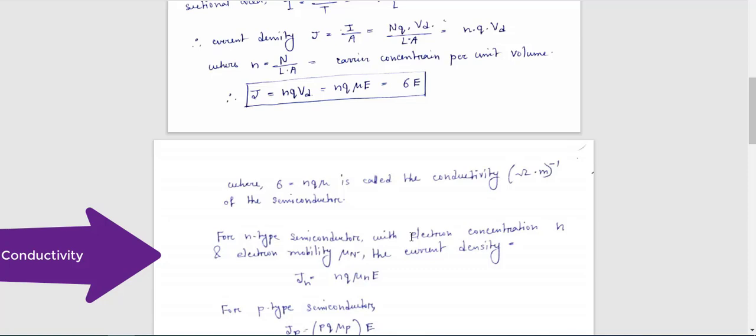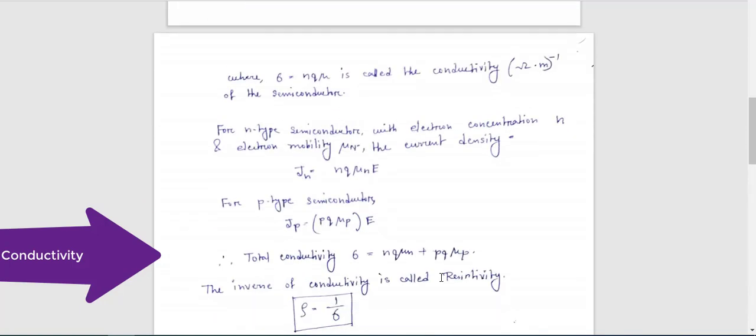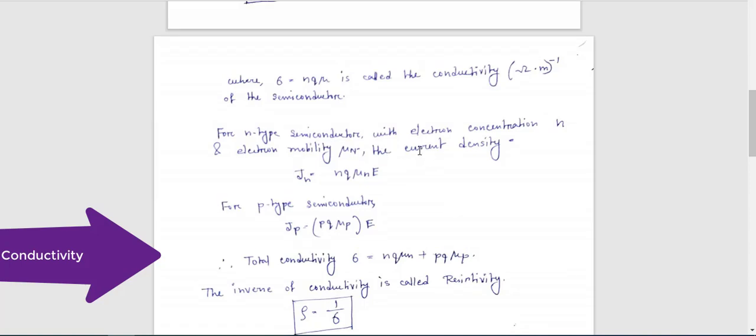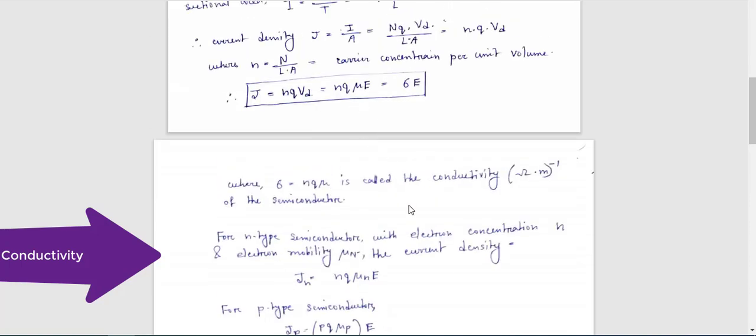Electrons are the majority carrier, and for a P-type semiconductor, holes are the majority carrier. That means if you are asked to calculate the current density for an N-type or P-type semiconductor, this is the normal expression of current density for a semiconductor.